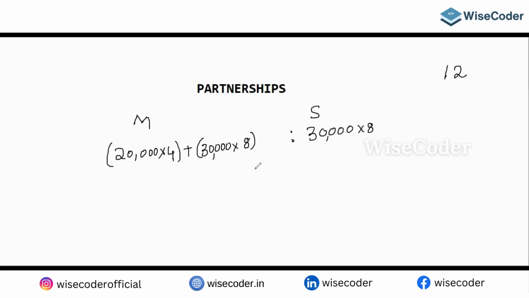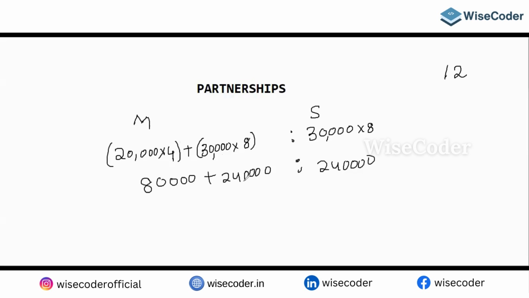So if you calculate the ratio, you are going to get your answer. 4 to 8. So 80,000 plus 8 3s is 24. 2 lakhs 4,000. 8 3s is 24.